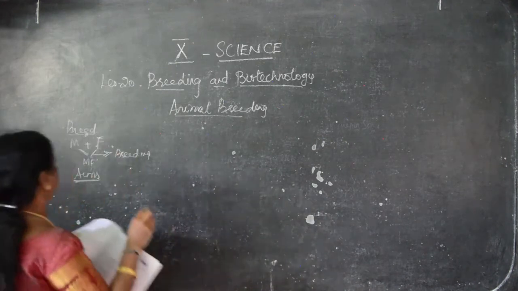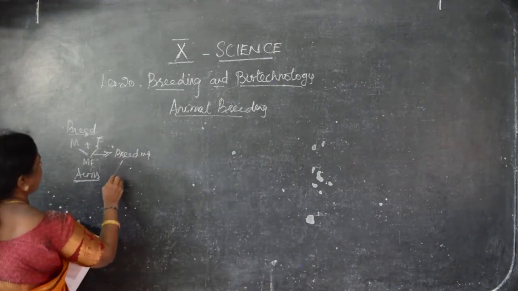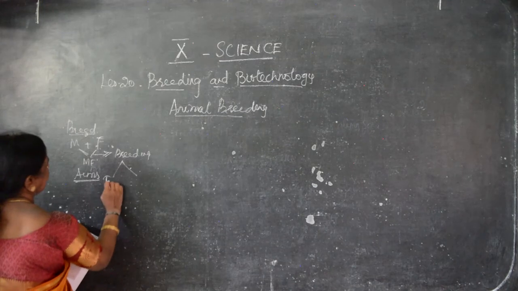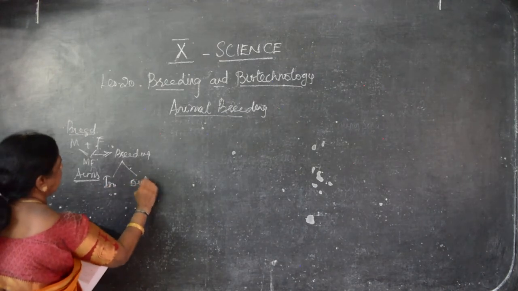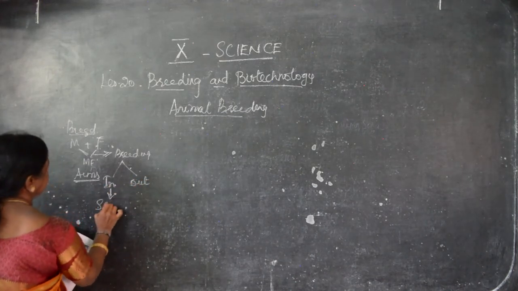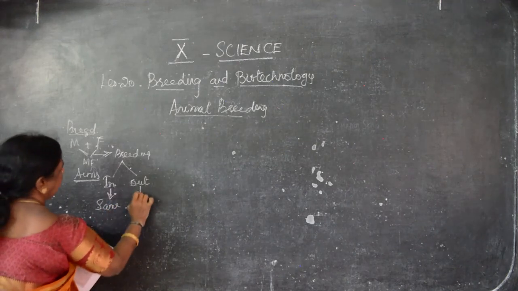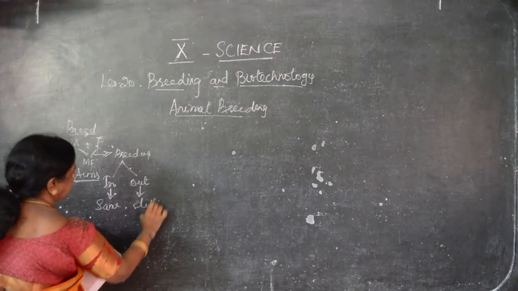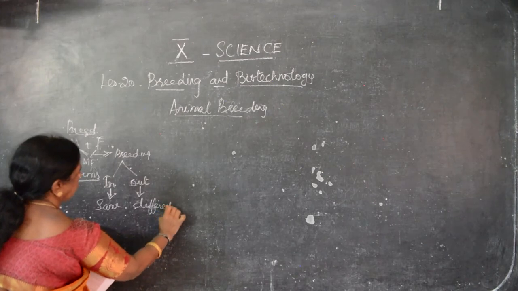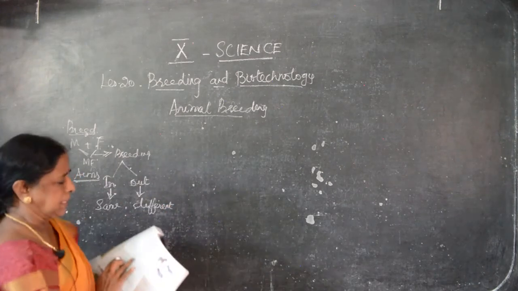So breeding further we can divide into two. One is inbreeding, the other one is outbreeding. Inbreeding is with the same species, outbreeding is with different species. Okay, so what is inbreeding?